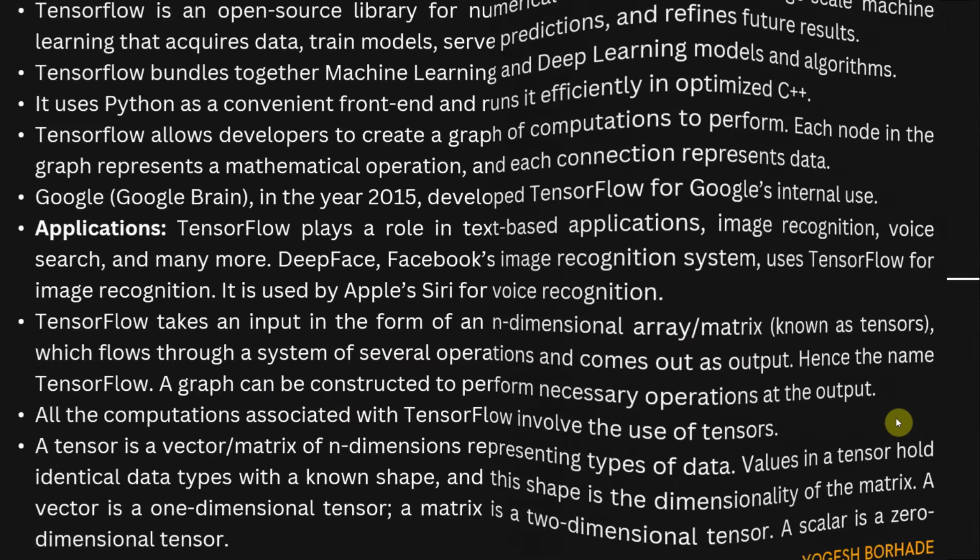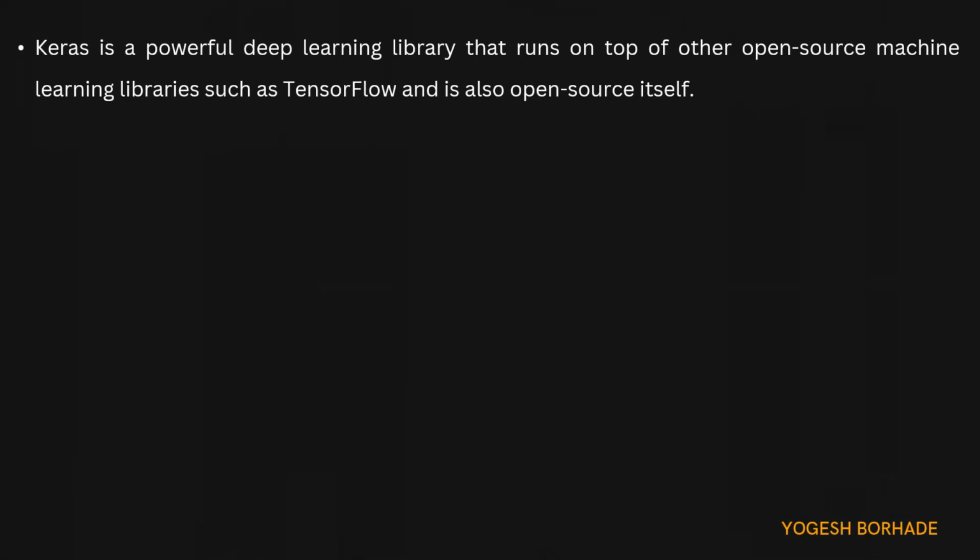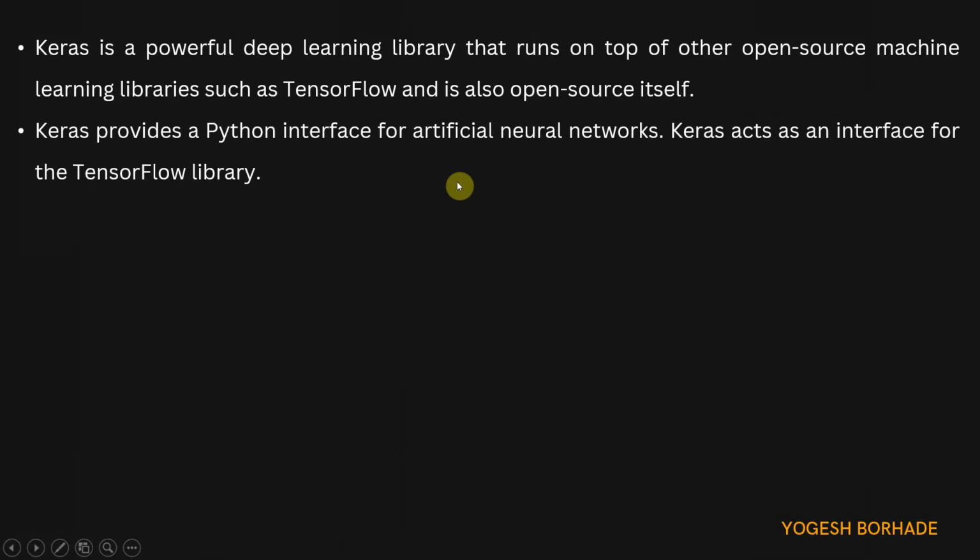Okay, now we'll move to the second library, which is Keras. Keras is a powerful deep learning library that runs on top of other open source machine learning libraries such as TensorFlow and is also open source itself. So Keras itself is an open source library and it runs on other open source machine learning libraries such as TensorFlow. Then it provides a Python interface for ANN or artificial neural networks, and it acts as an interface for the TensorFlow library.